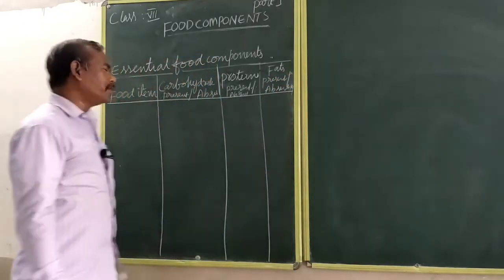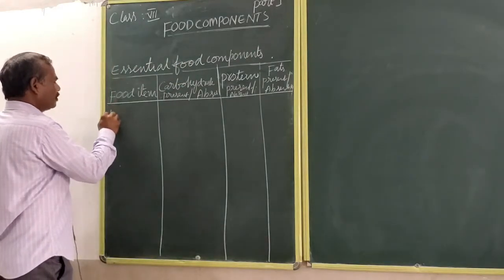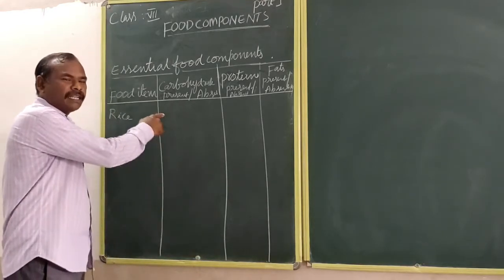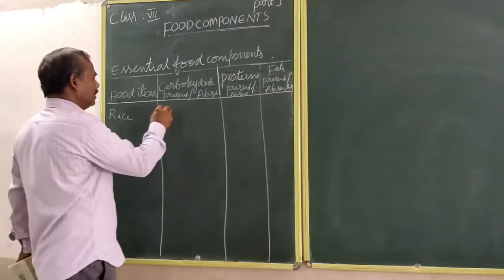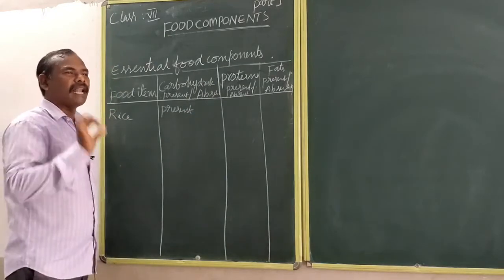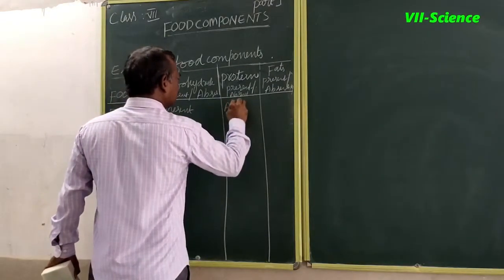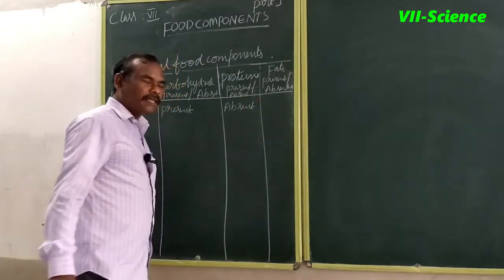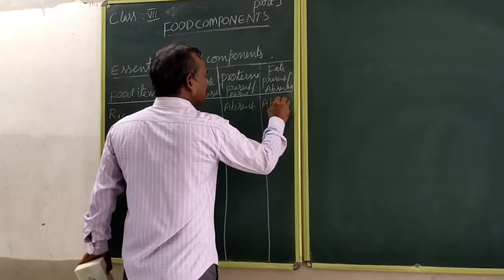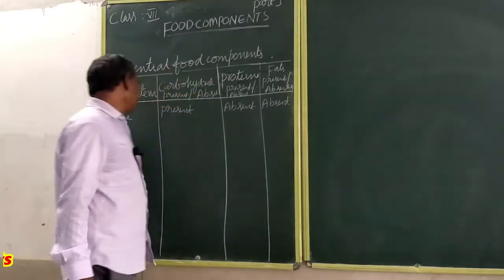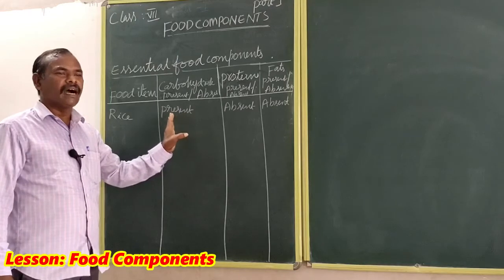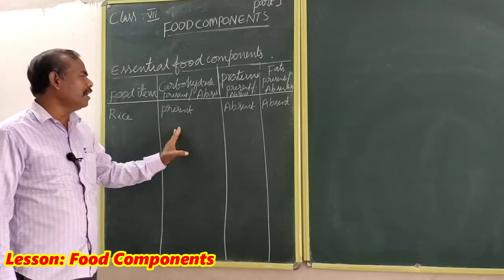See that food item, name of the food item, the first one is rice. You take the first food item, rice. In that rice, which type of food component is present? Carbohydrates are present or absent? Carbohydrates are present. Proteins are present or absent? Proteins are absent. Fats are absent. So what is the main food component in rice? Carbohydrates are the main food component of rice.